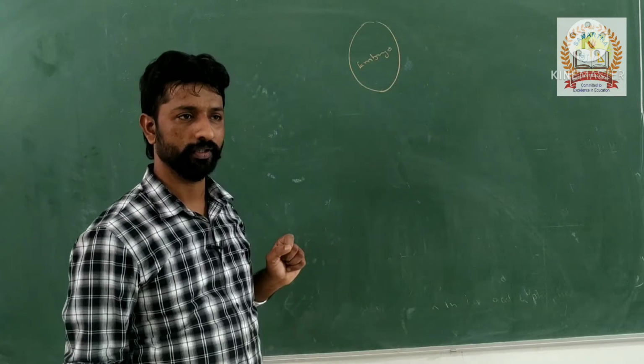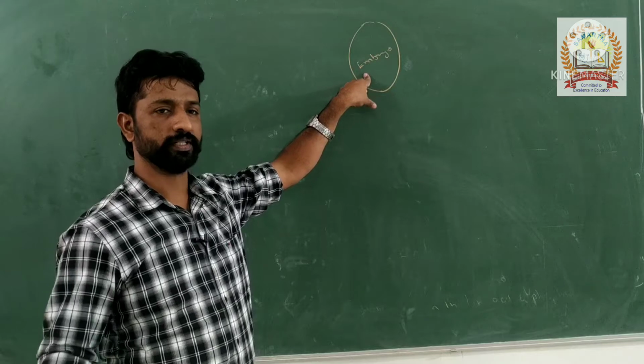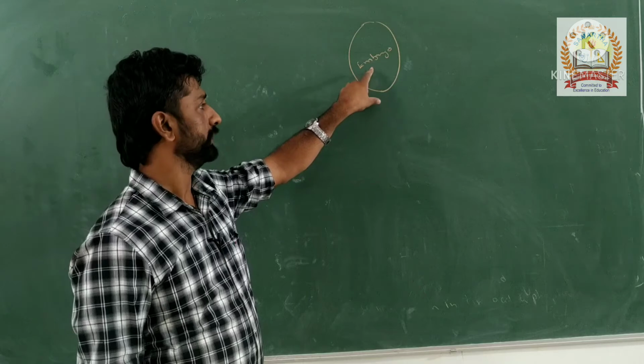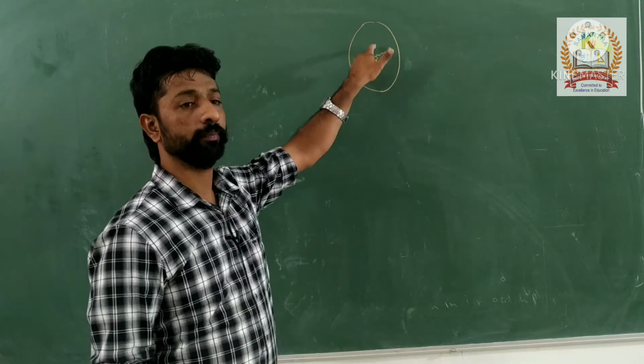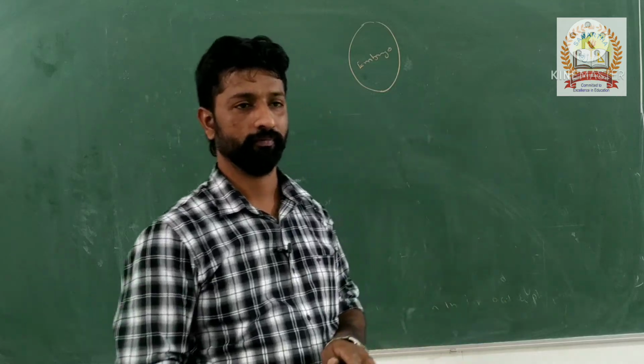Surrounding fluid. If the nitrogenous waste produced is ammonia or urea, it becomes more toxic to that embryo, so that embryo may get killed or may die, right?